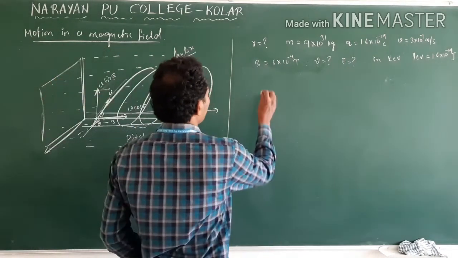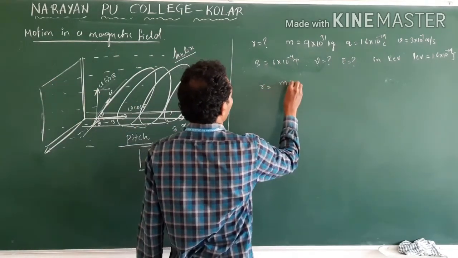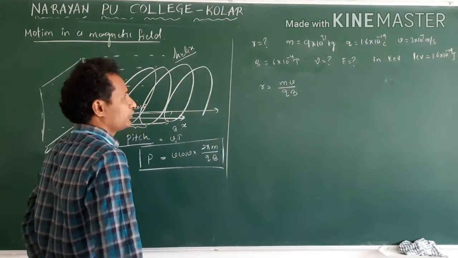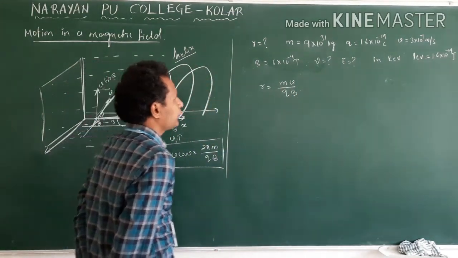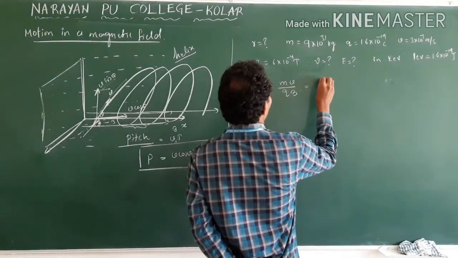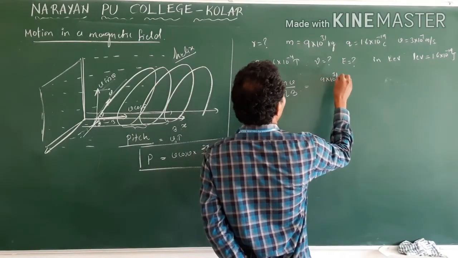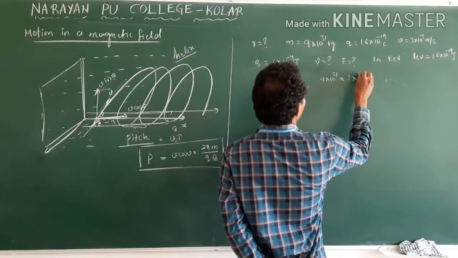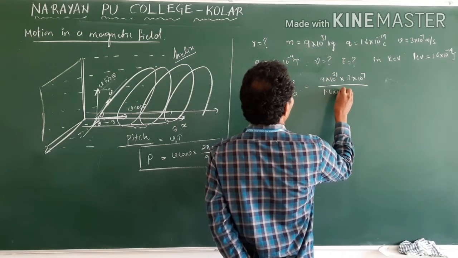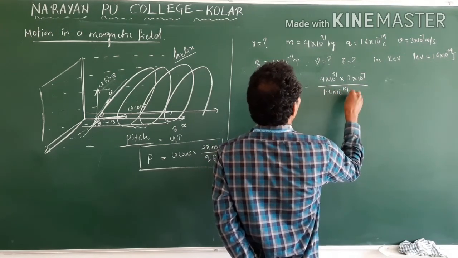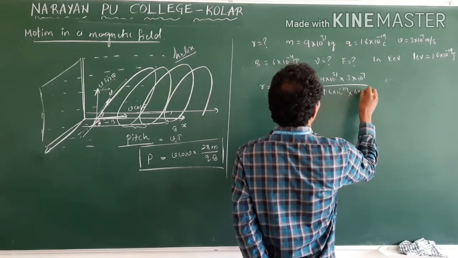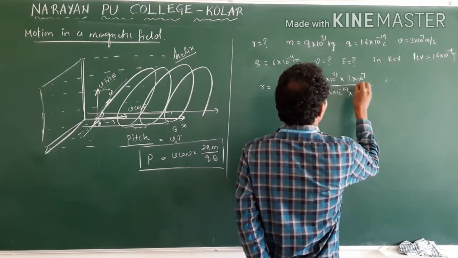First we will try to find the radius. What is the radius formula? R is equal to mv by qB. Already we derived this formula. Substitute their values: 9 into 10 power minus 31, 3 into 10 power 7, divided by 1.6 into 10 power minus 19, and next B, the magnetic field, 6 into 10 power minus 4.